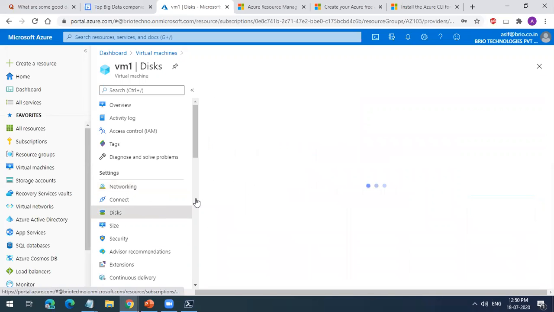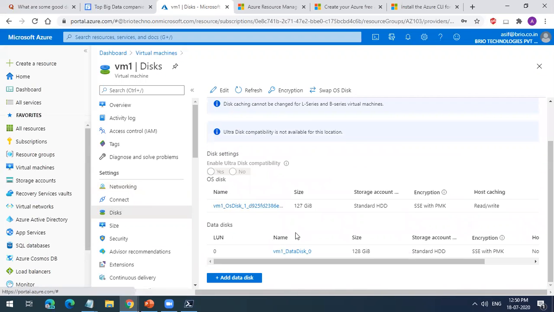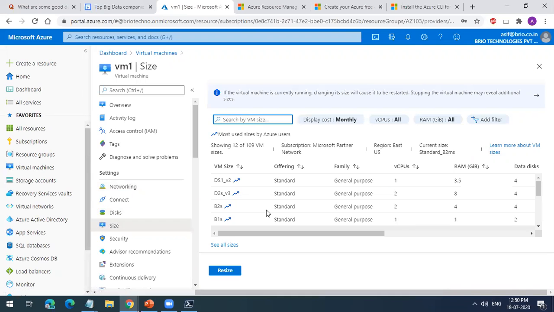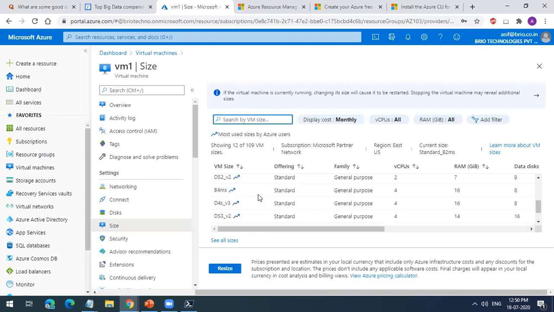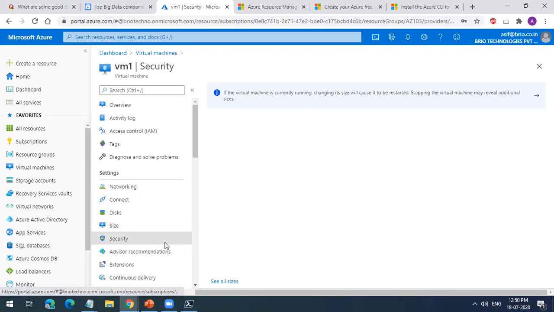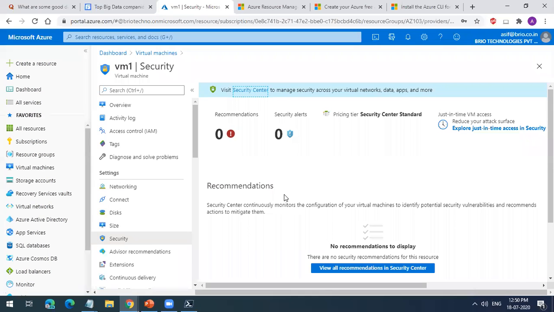You can see the disk associated with that. You have 2 disks. I created 2 disks. You see the size of the machine. You see everything. I can resize the machine from here. I can do anything. I can see the security. I have nothing enabled as of now.